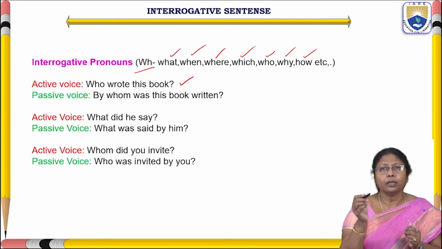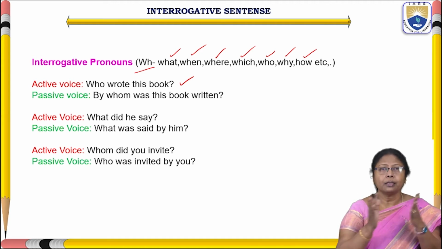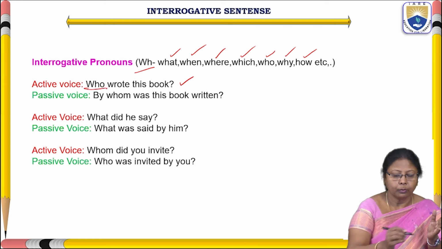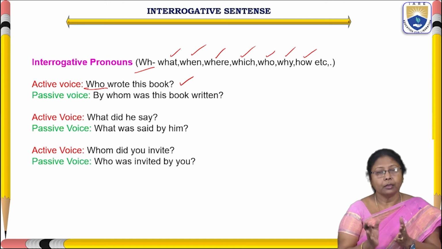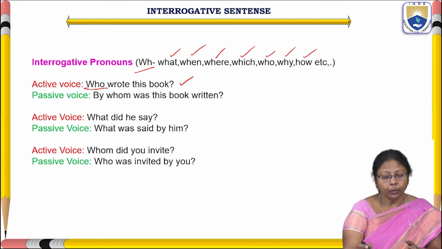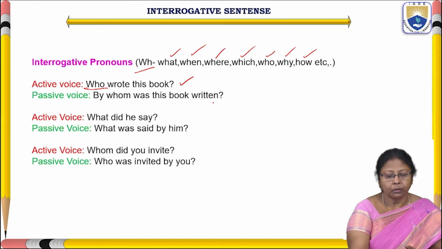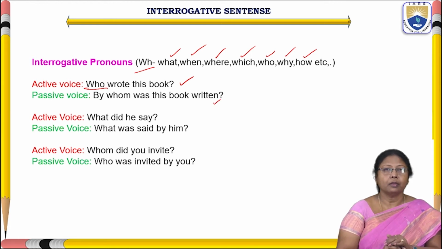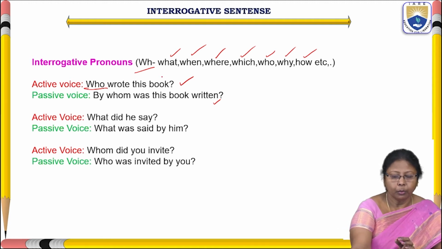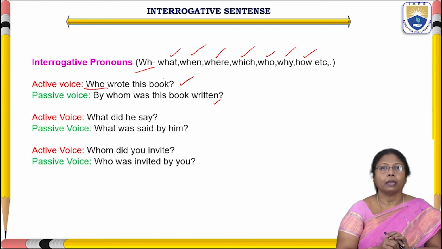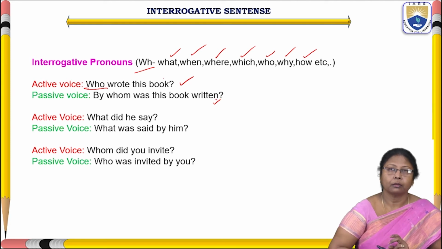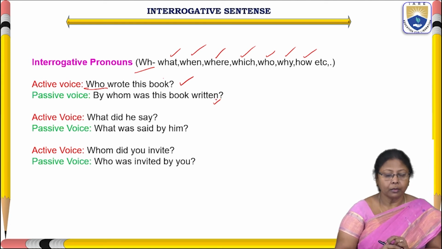See here, "Who wrote this book?" A question started with the interrogative pronoun who. Even when you convert that into passive voice, the sentence starts with the same: "By whom was this book written?" Okay, here as usual, the book takes the place of the subject and then we follow the rules. And "by us" is not necessary here. Okay, the meaning is understood.